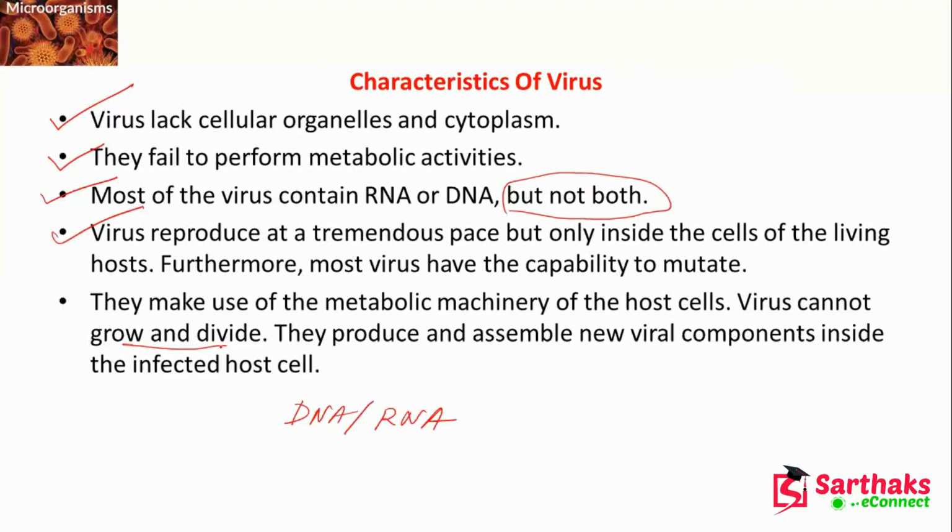If it is outside, it has no strength, but whenever it is inside the cell, it can produce and assemble new viral components. The host cell may be of a plant, a microorganism, or a human.